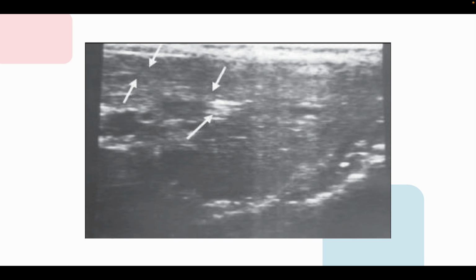Next, we have a transverse scan, which shows the left hepatic lobe with a dilated intrahepatic duct, which is packed with the worms in the form of a bolus, which is seen here with the arrows. And these boluses are called pseudotumors because they have this appearance, but with clinical features, age, and socioeconomic status of the patients, you can reach a correct diagnosis.